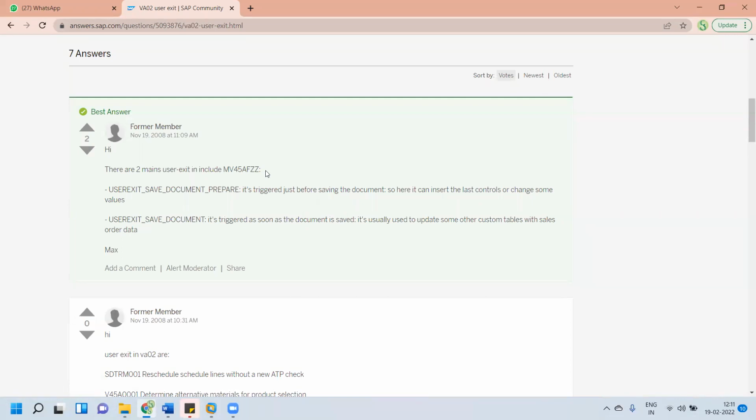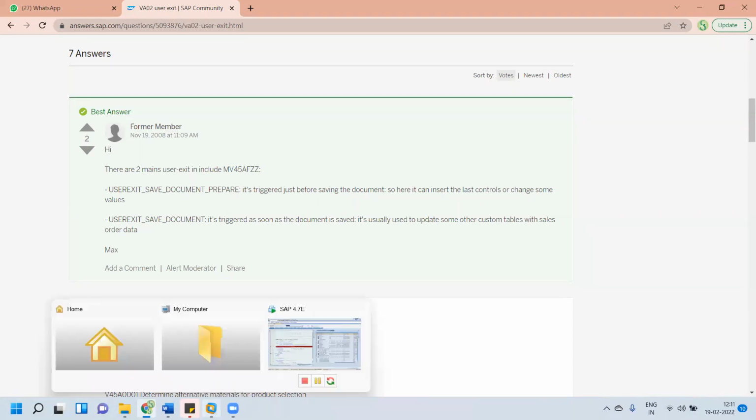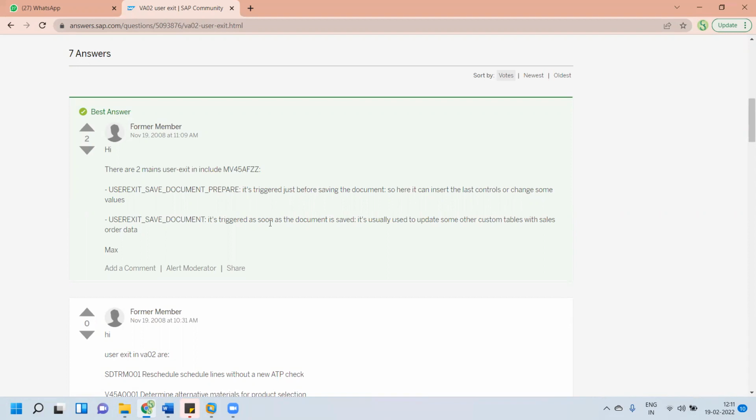Yes, even we can use it to trigger some other functionality, workflow events, IDocs. Yes, right. So for that we need this. Okay, so this is very simple. Like from Google also, it is very simple.